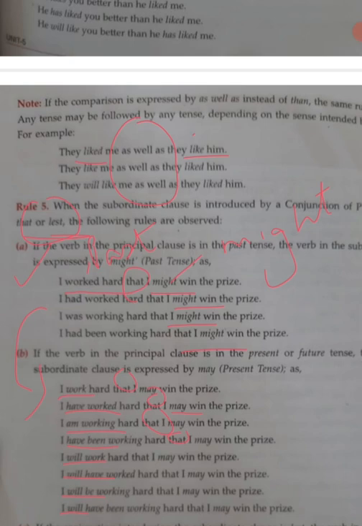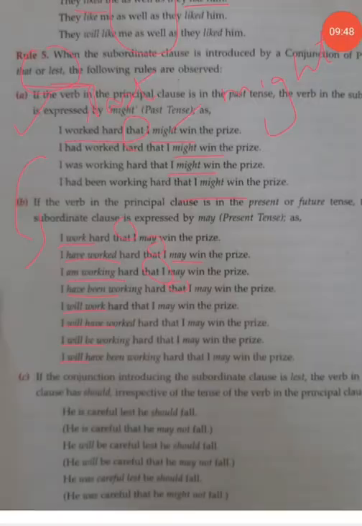And in part C, if the conjunction introducing the subordinate clause is "lest", the verb in the subordinate clause has "should", irrespective of the tense of the verb in the principal clause. Now this is very important. Many times you have a question on this in your exam.